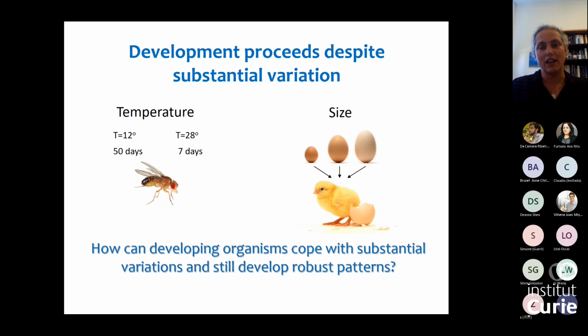Similarly with size, if you take eggs of different sizes, you'll get a small chick. You also know that from humans, you can take an egg, split it in half, and you'll get identical twins. So the developing organisms are able to cope with a lot of variation and develop robust patterns. And it's really a striking and intriguing question how this happens.